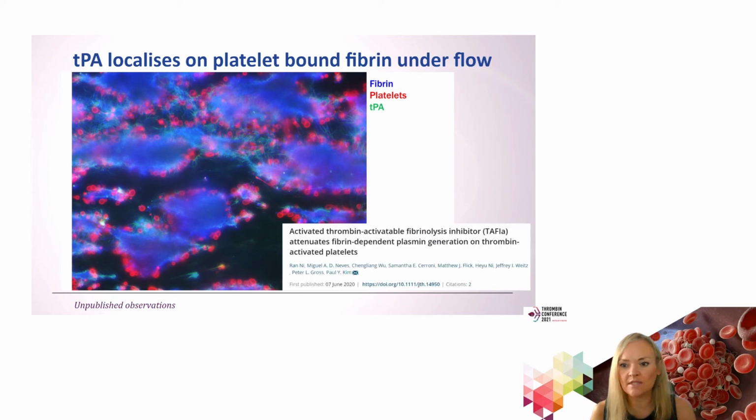And I just wanted to make mention of a paper by the group of Paul Kim, who has shown that activated TAFI, and this is the plasma pool of TAFI, will attenuate the binding of both plasminogen and TPA to the platelet surface. And he also showed in that paper that plasminogen and TPA compete for binding to the same receptors.